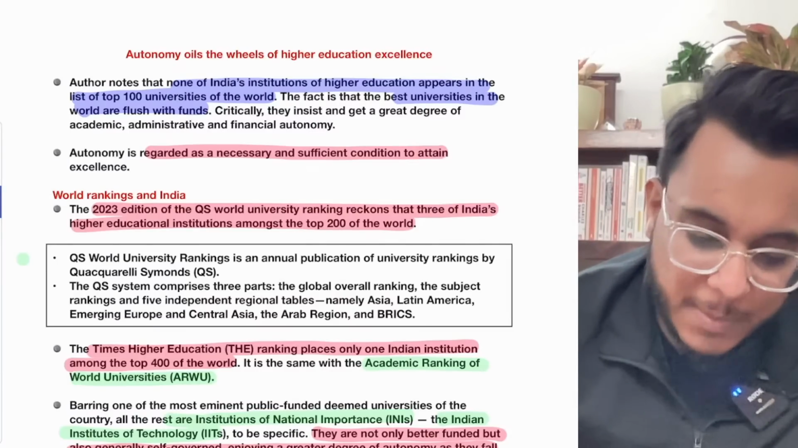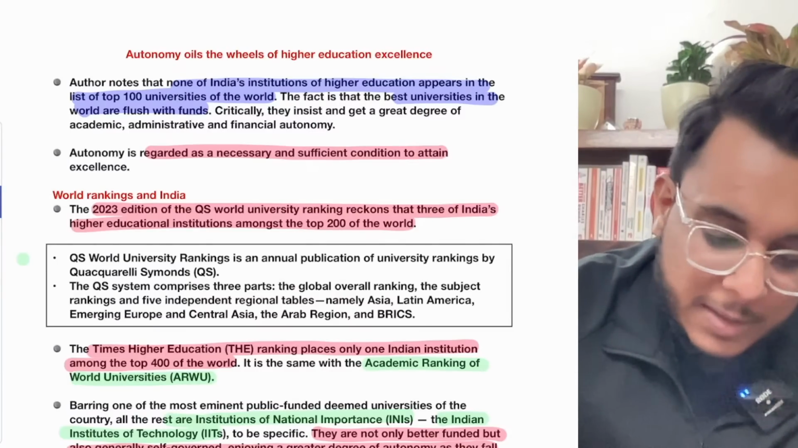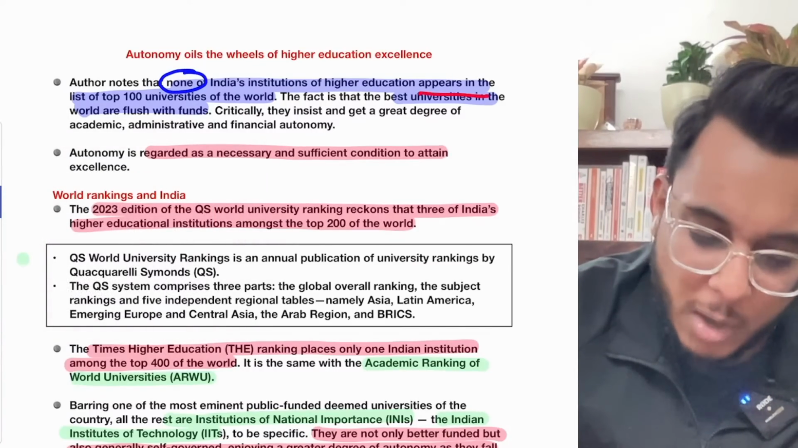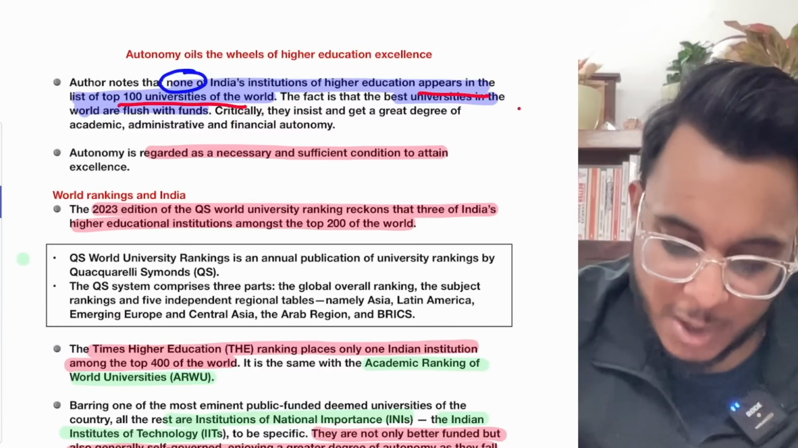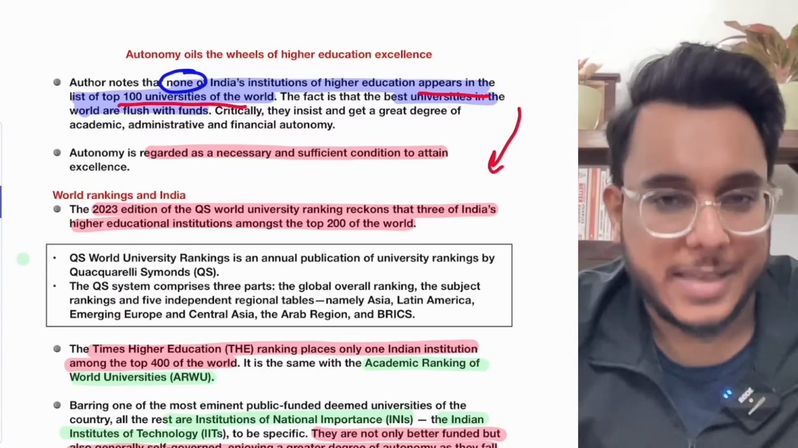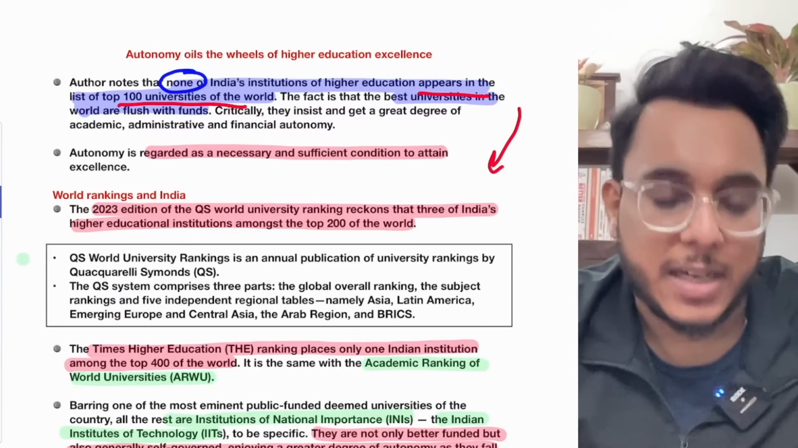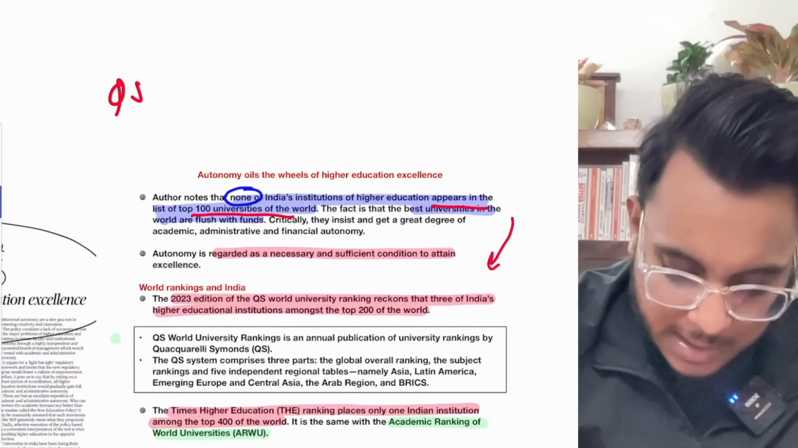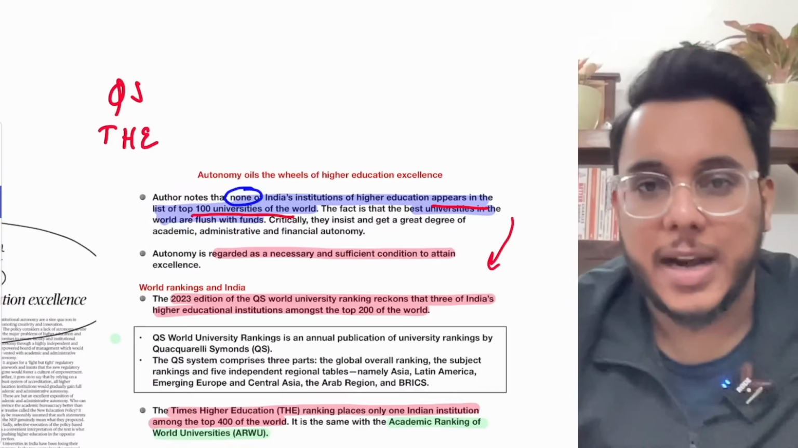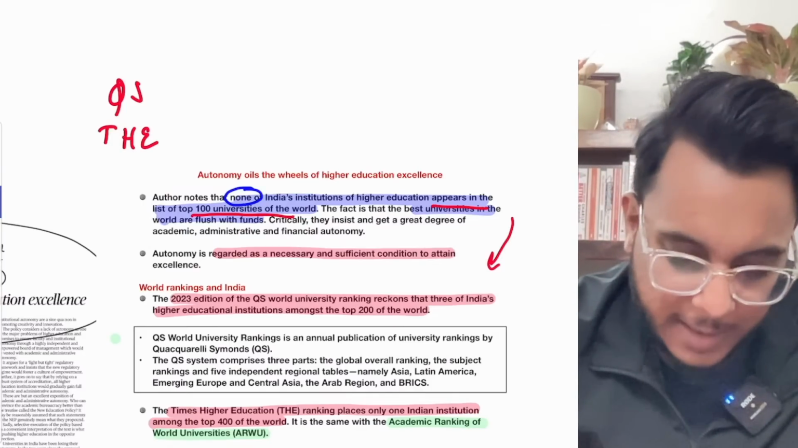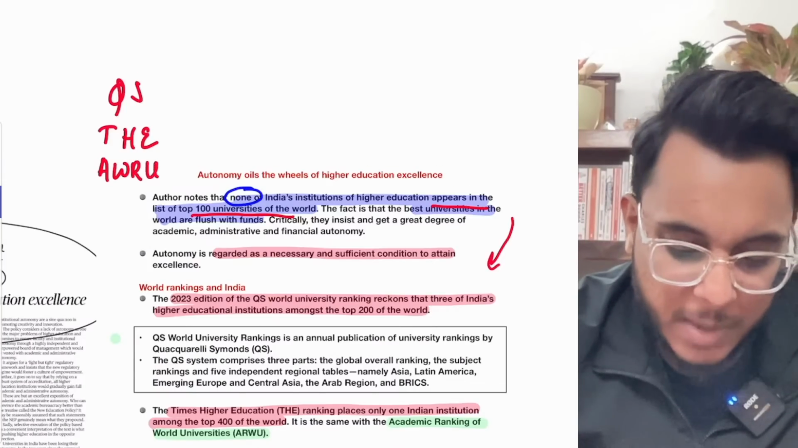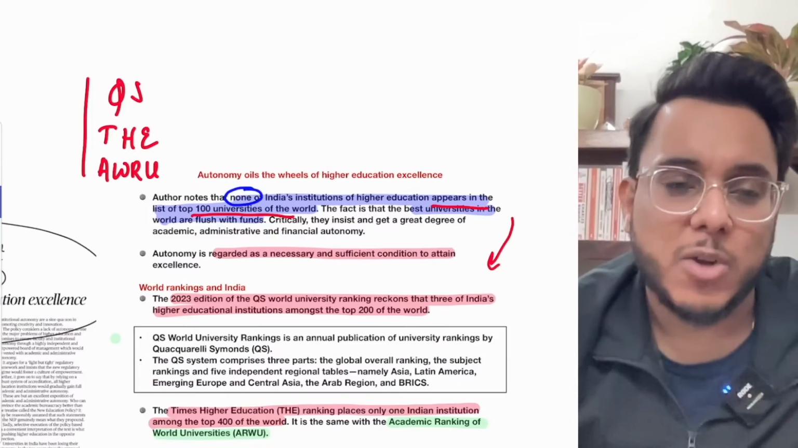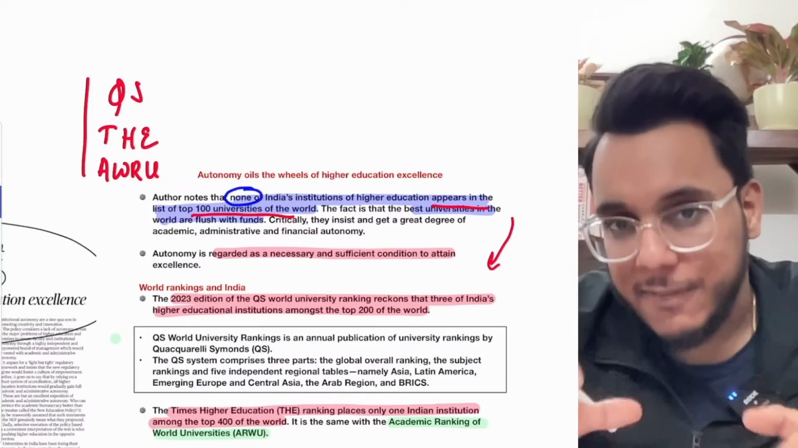Now, see this particular thing. The article talks about how none of the Indian institutions of higher education has ranked in the top 100 list of universities. When we talk about the top universities, different rankings are released. For example, the QS World University Ranking, then the Times Higher Education ranking, then the Academic Ranking of World Universities, ARWU. These are the different rankings that are released. In these rankings, Indian institutions don't fare very well.